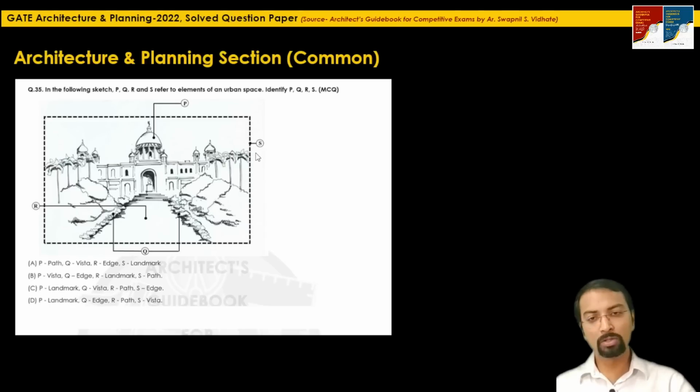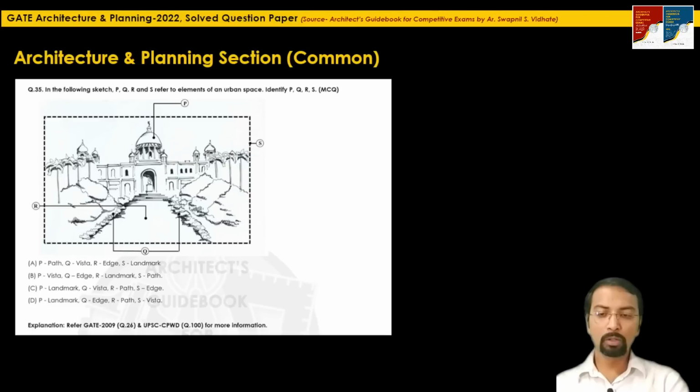Again, the question based on what is vista, what is the definition, has been asked in earlier years also. So this entire frame, this entire view, shows the vista. Many of you must be aware of this central vista concept in Delhi. So S shows vista. So P matches with landmark and S matches with vista, so this option D is the only suitable one. We will check what Q and R are. Q shows the edge, this bushes, and R shows the path. So definitely D is the only suitable and correct option here.